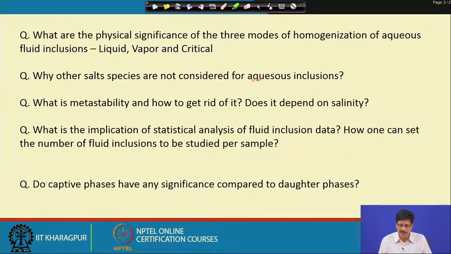Why are other salt species not considered for aqueous inclusions? We need to wait for better PVTX relationships to be established, so that we would possibly not have to express the salinity as weight percent NaCl equivalent.